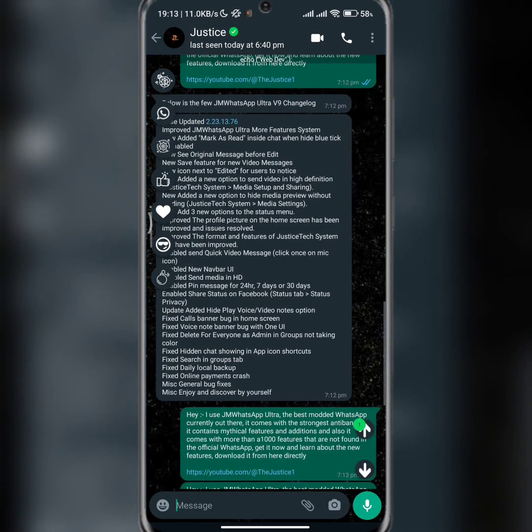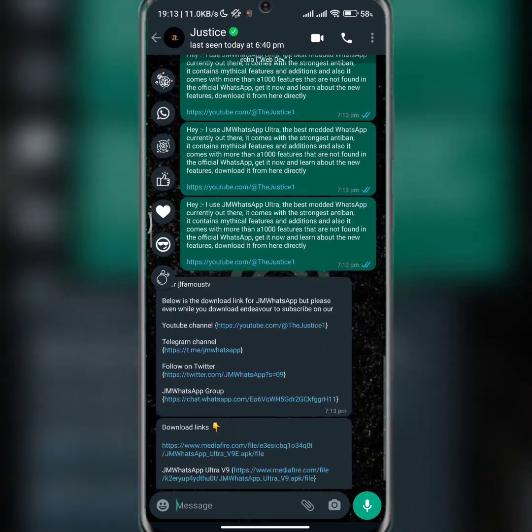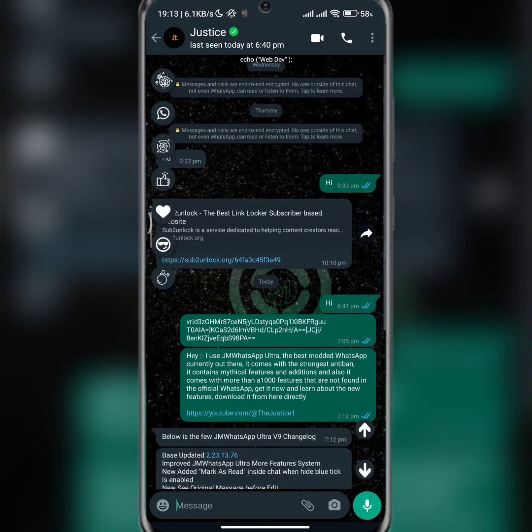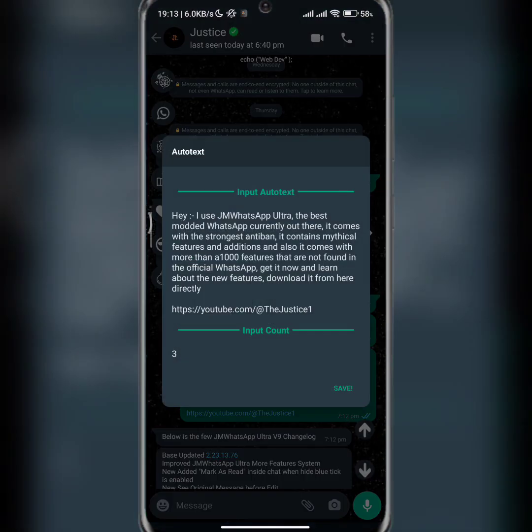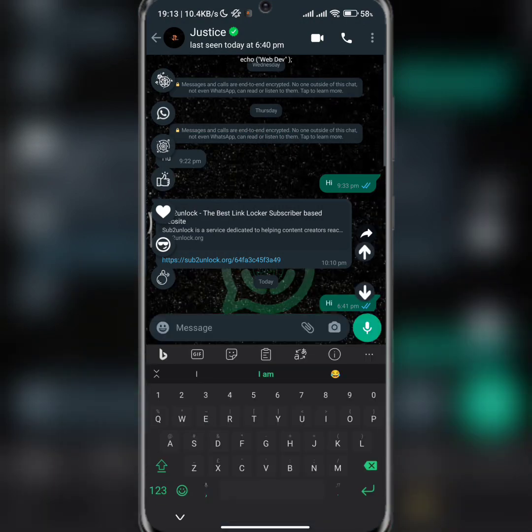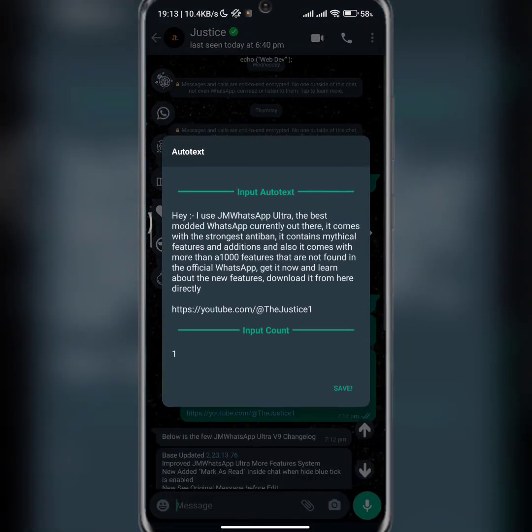So yeah, I can reduce it. As you can see, it's 3 here, and I don't want it to be 3. So all I need to do is to reduce the stuff here. I can just put it to 1 and then save. So this is a tool also for your business.